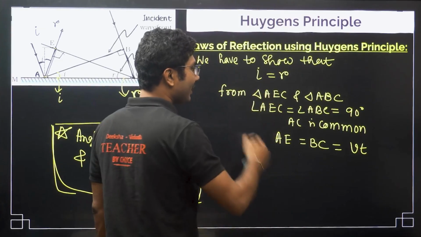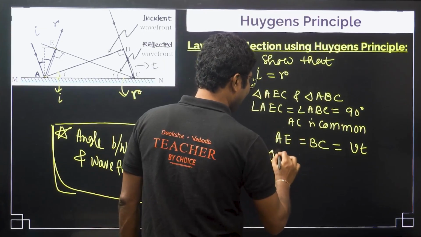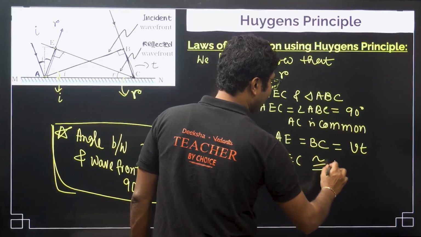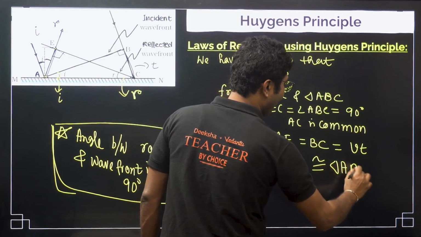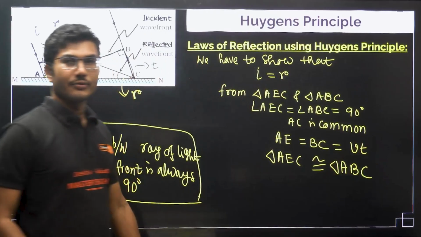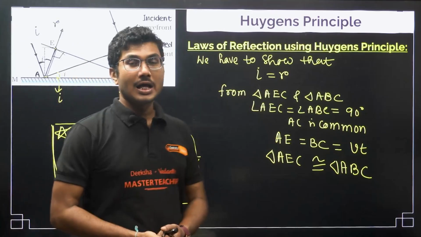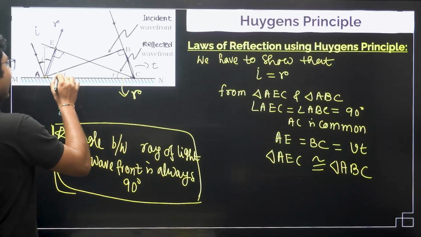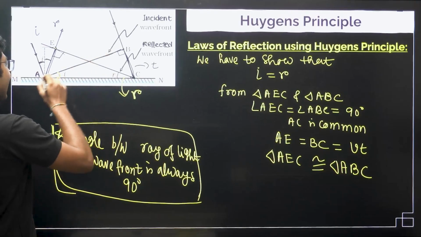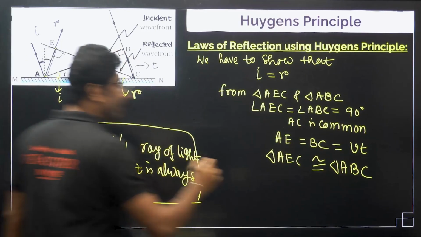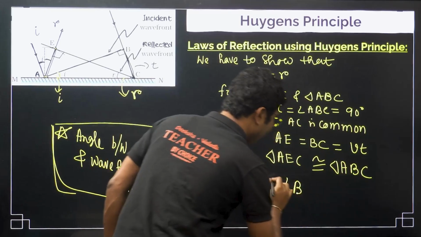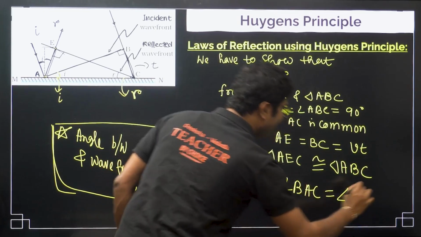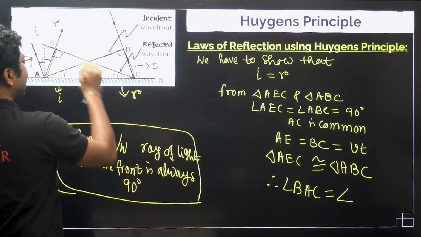Now, from there we can say that triangle AEC is congruent to triangle ABC. Both the triangles are congruent. Triangles being congruent means similar angles are the same. So, angle BAC equals angle ECA.